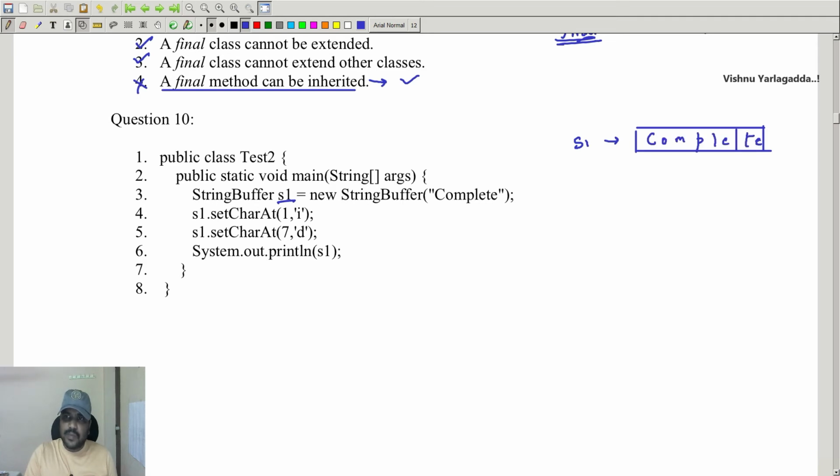COMPLETE. This is COMPLETE. In that, s1.setCharAt(1, I), so the character at index 1 will be modified with I, indexes 0 1 2 3 4 5 6 7. And setCharAt(7, D), so this one will be modified with D. So the output string will be CIMPLETD. So this will be the output of the string. So fine.